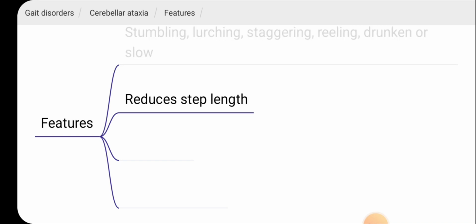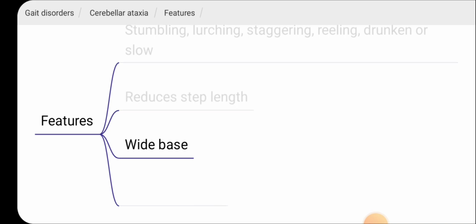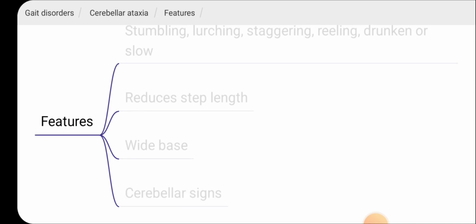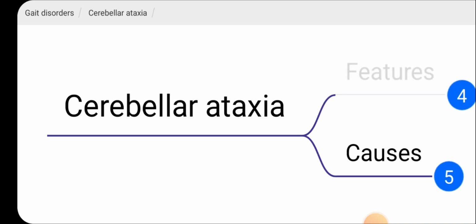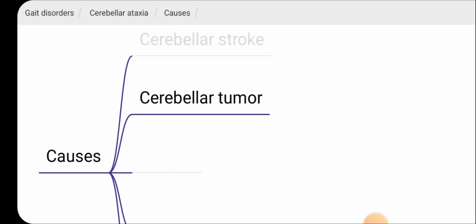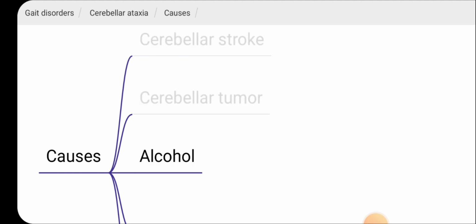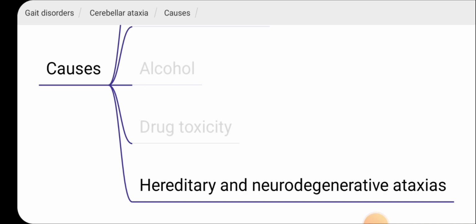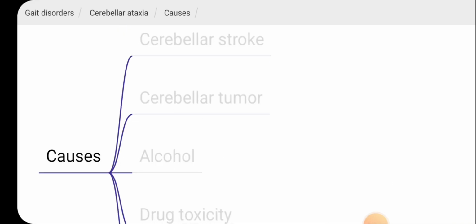Also there will be reduced step length, wide base, and cerebellar signs also will be there. What are the causes for cerebellar ataxia? Cerebellar stroke, cerebellar tumor, alcohol ingestion, drug toxicity, and there are hereditary and neurodegenerative ataxias. Those are the causes for cerebellar ataxia.